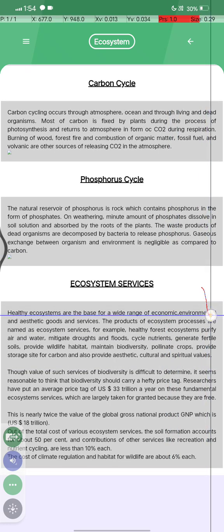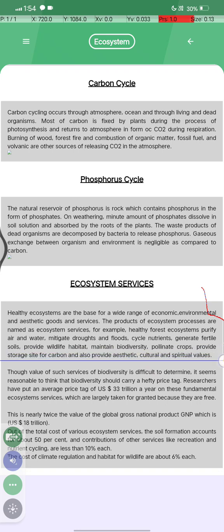Ecosystem health: ecosystems provide a wide range of environmental and aesthetic goods and services. The products of ecosystem processes are named ecosystem services. For example, a healthy forest ecosystem purifies air and water, mitigates drought and flood, cycles nutrients, generates fertile soil, provides wildlife habitat, maintains biodiversity, pollinates crops, provides storage sites for carbon, and also provides aesthetic, cultural and spiritual value. Thus, the value of such services of biodiversity is difficult to determine.